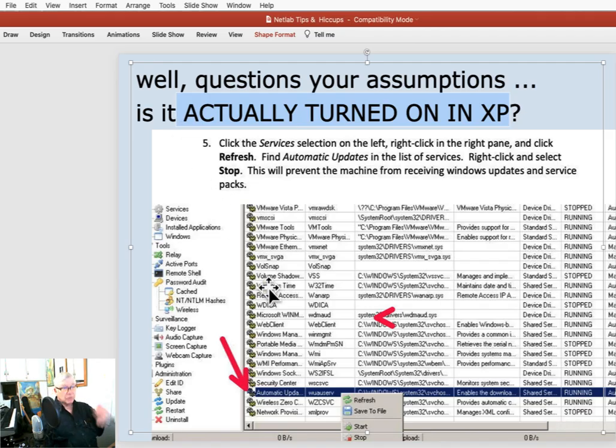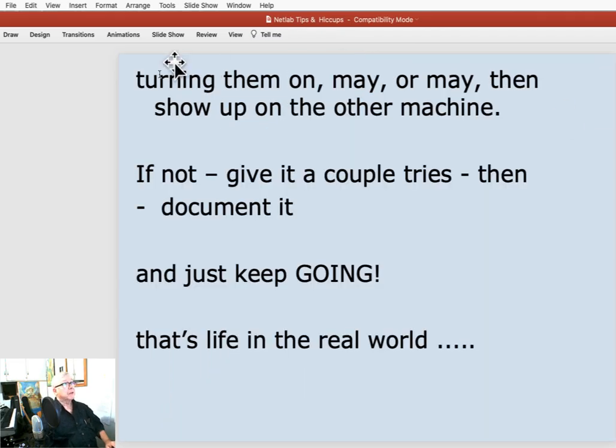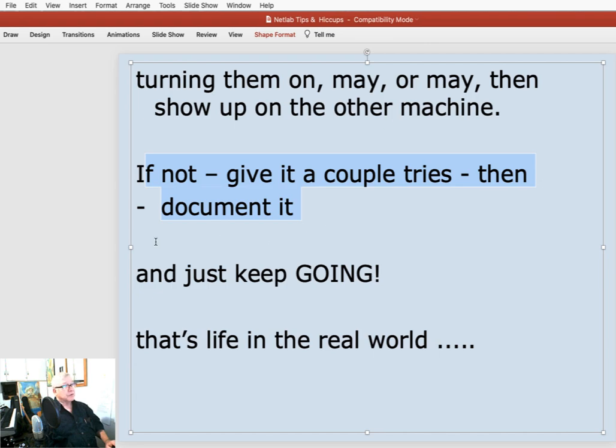So like I said, well, the process that we're learning here is to do the attack, find a service, turn the service off, screw around with the guy on the other end there, and then verify that I've been able to do that. So, and you can try it a couple times. If it doesn't work, document what happened, and then just keep going. And that's life in the real world.